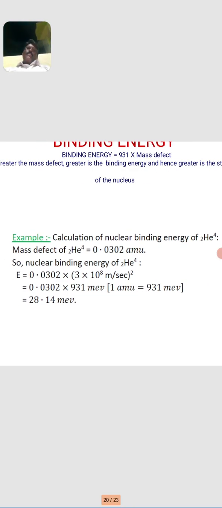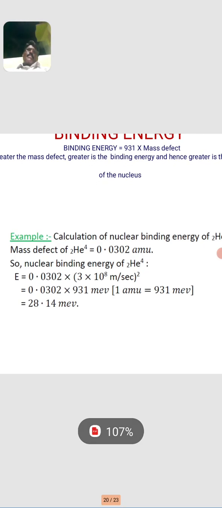Previously we calculated the mass defect of the helium nucleus as 0.0302 atomic mass units. So the nuclear binding energy of helium is equal to 0.0302 multiplied by the velocity of light, 3 × 10^8 meters per second, squared. This c squared is equal to 931 MeV. Multiplying this value with the mass defect 0.0302, we get 28.14 MeV binding energy of the helium nucleus.